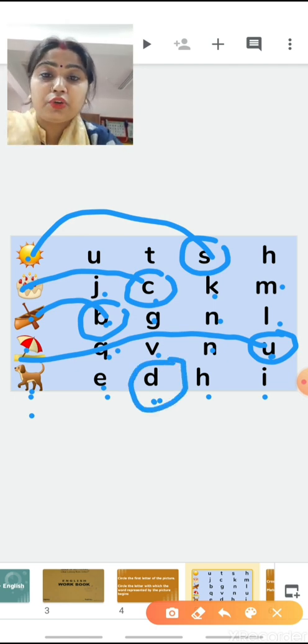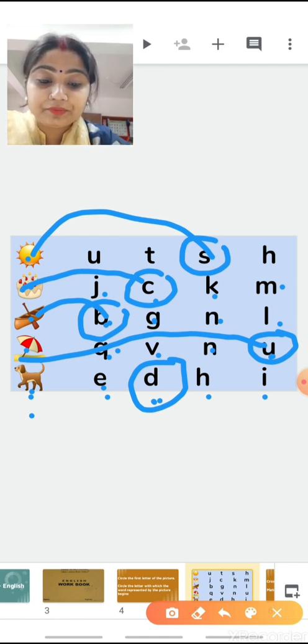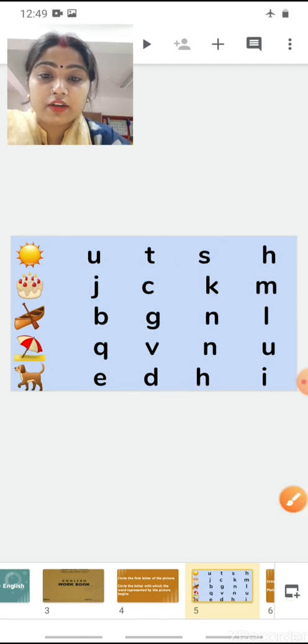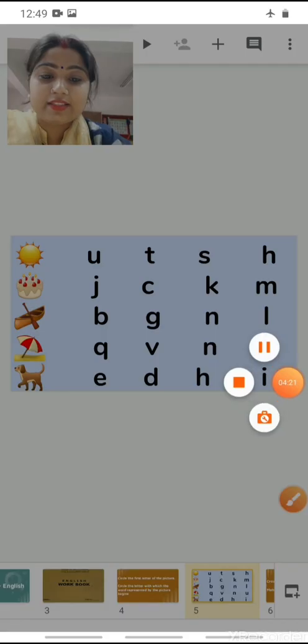So children, understood what we have to do? We have to circle the first letter of the given picture. Okay. Now we are going to do this exercise in our workbook. So all of you be ready. Now we are going to start.